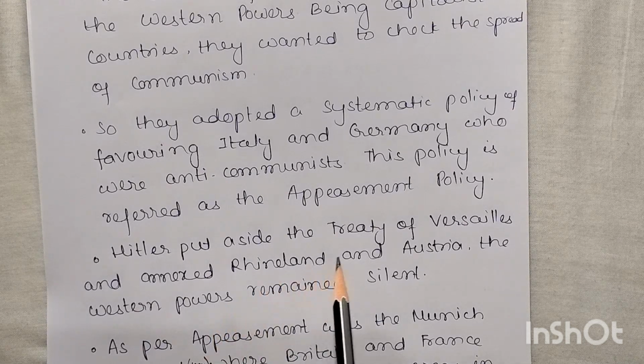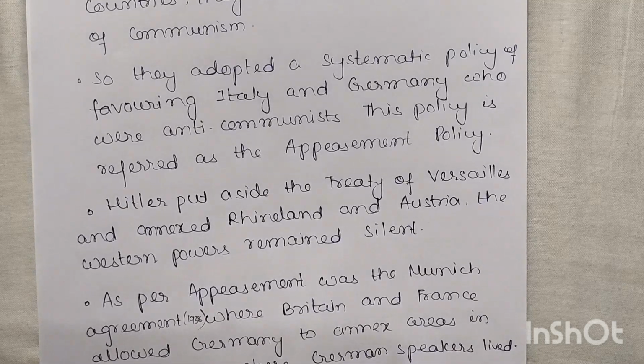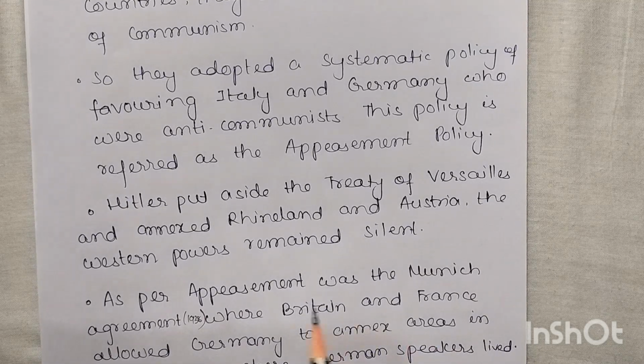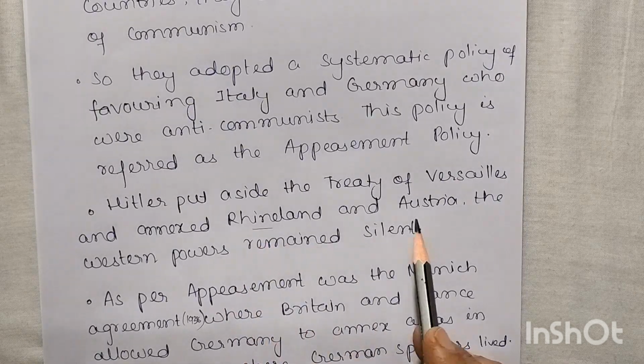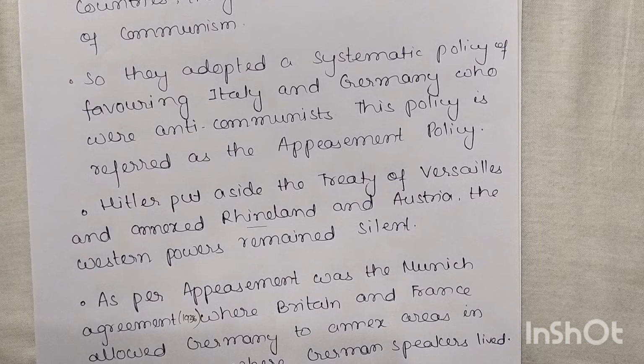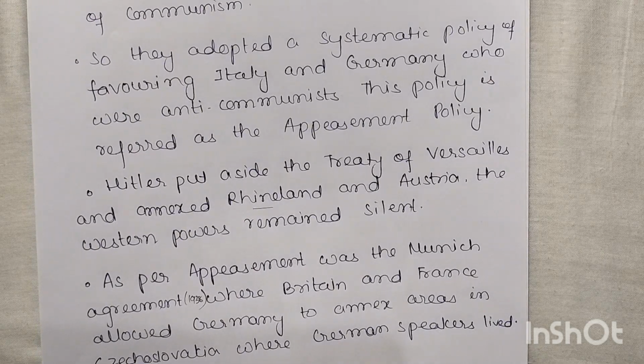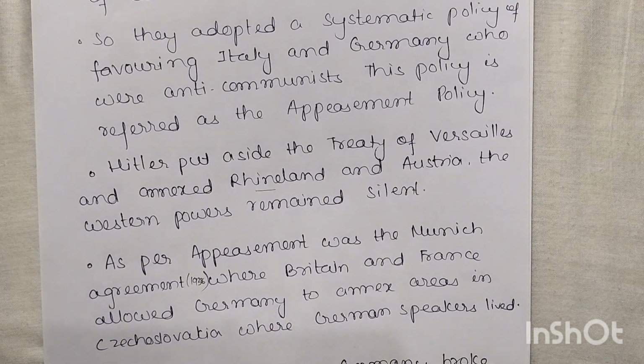So Hitler put aside the Treaty of Versailles and annexed Rhineland and Austria, and the Western powers remained silent. As per the Treaty of Versailles, you are not allowed to annex other territory, okay? But Germany annexed this one, Italy annexed this one, but the other European powers remained silent. They didn't put any question to Germany about why you are doing like this, it is not good. They remained silent. In the sense they were supporting Germany.